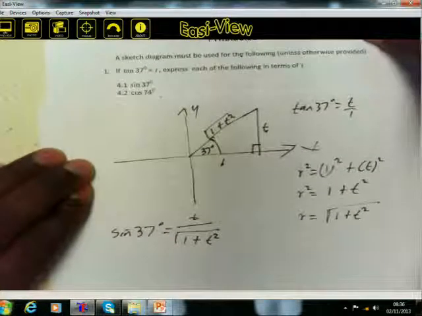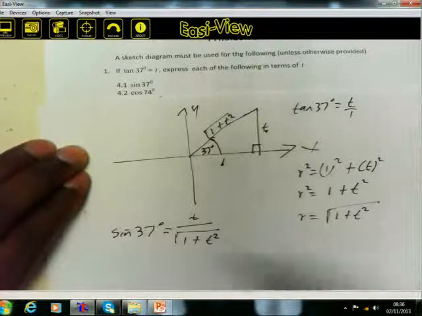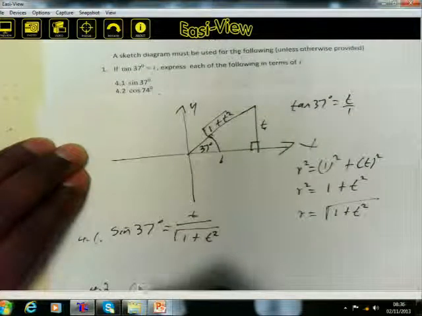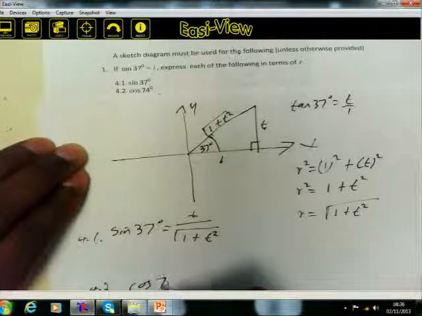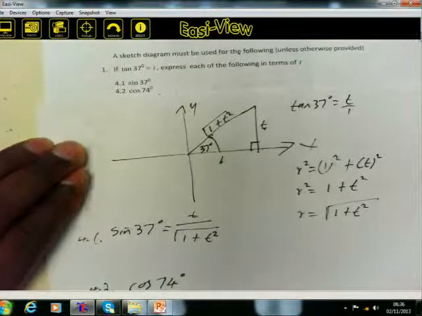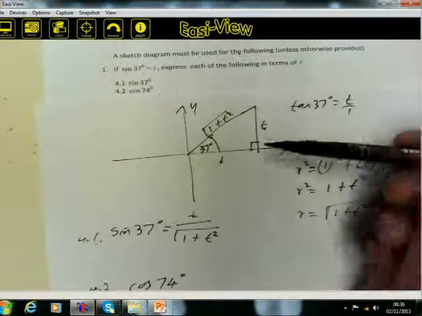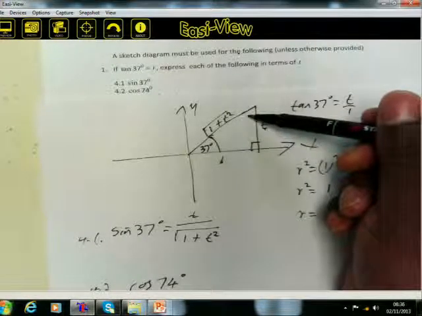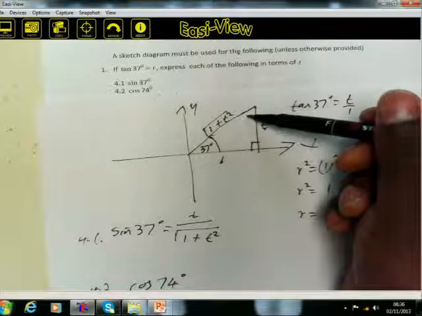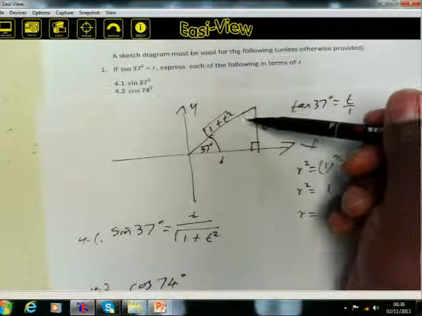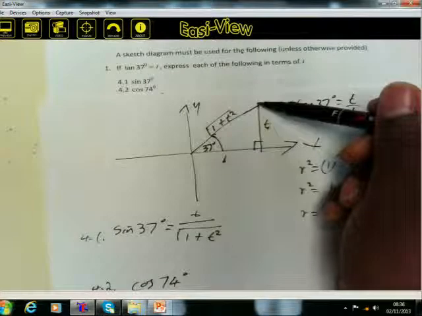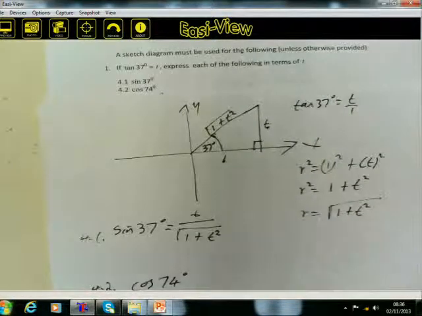Check the next one: the cos of 74 degrees. In this diagram, this angle is 90 and this one is 37. To determine the size of this angle, you subtract 37 from 90, so it is 53, but we still don't have 74.